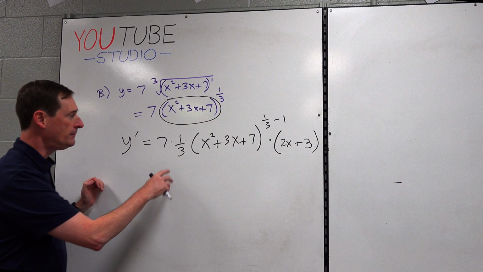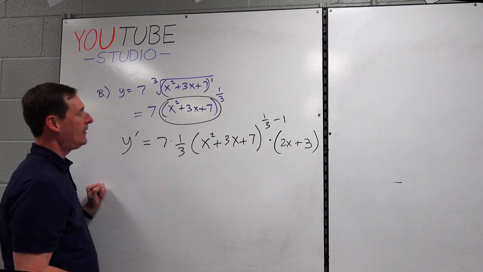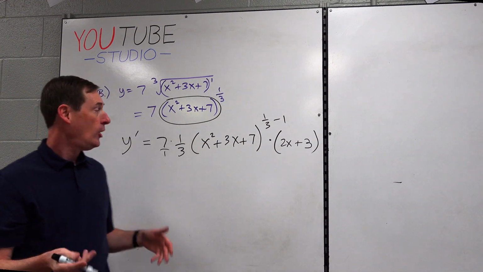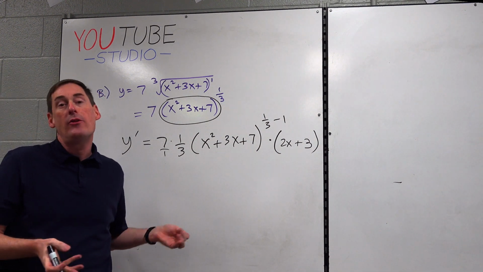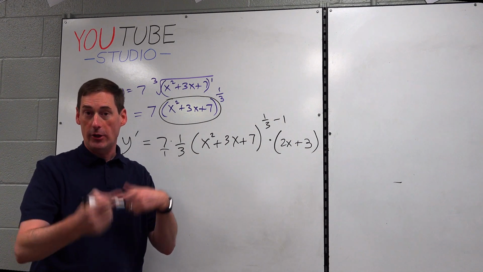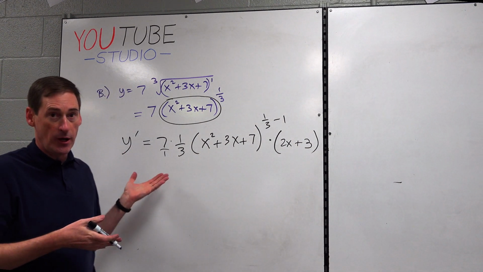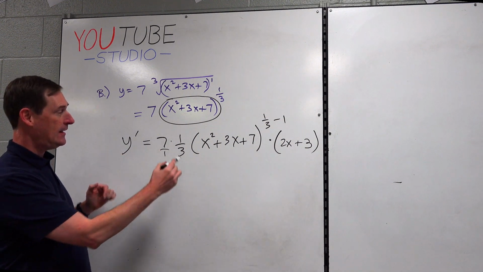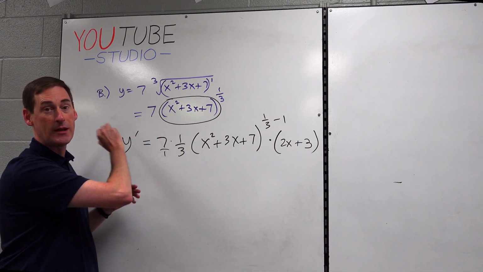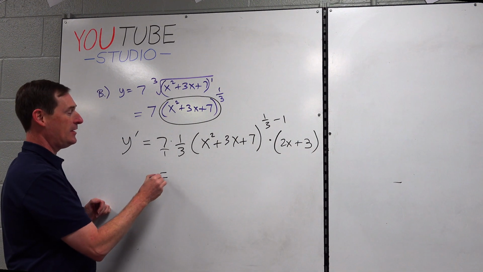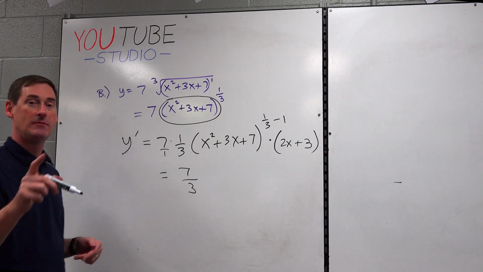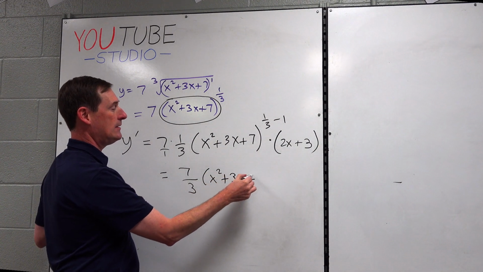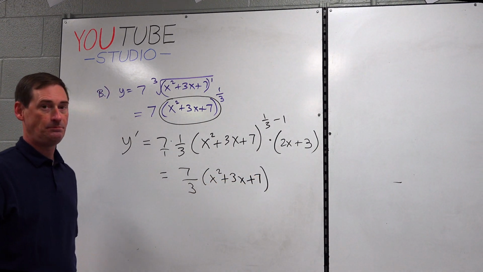All right, well, first of all, 7 times 1/3, we got to fix that, right? Isn't that 7 over 1? Okay. In the future, I'd rather you not put the over 1 and get really good at this calculus kind of stuff and algebra. But if you need it again for a security blanket, you can put over 1. Isn't that just 7 times 1 and 1 times 3 and there's no cross cancellation? So 7/3, done. Base stays the same. X squared plus 3x plus 7.